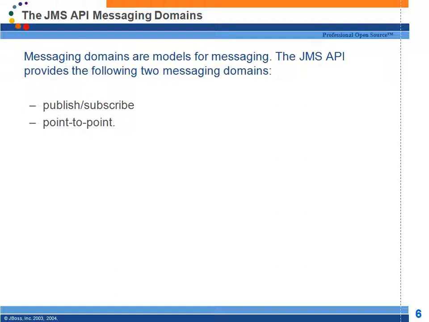So now first of all, if you want to post a message to a queue or a message to a topic, these queues and topics are present where? Inside the JMS server. Inside the JMS server there are queues and topics. Queues and topics are nothing but destinations.